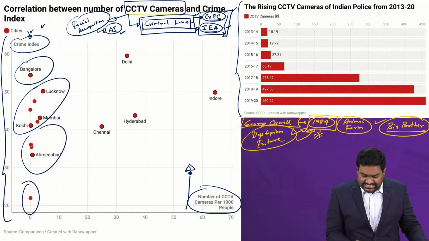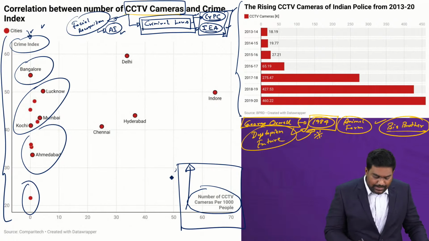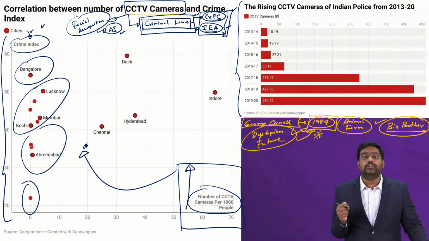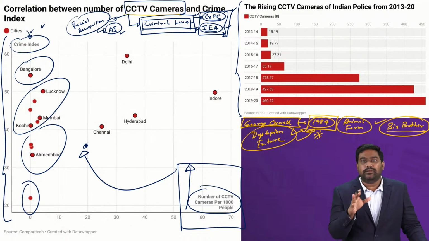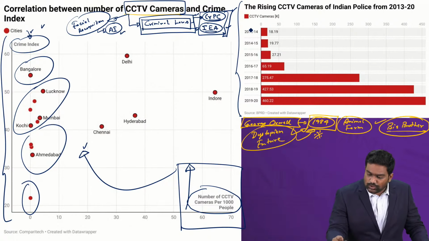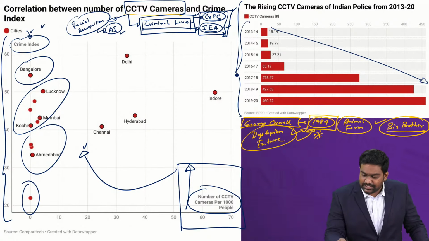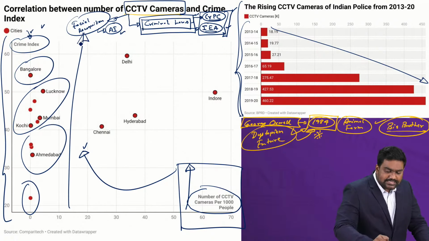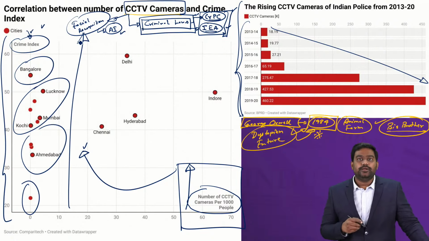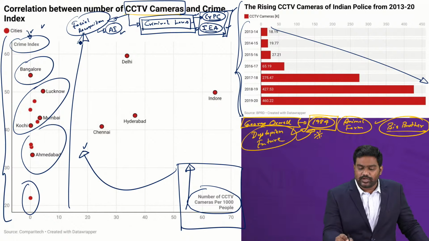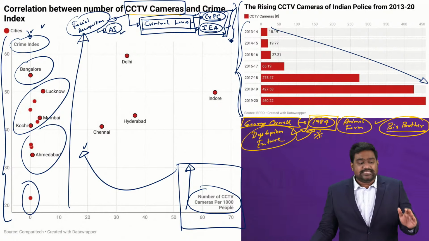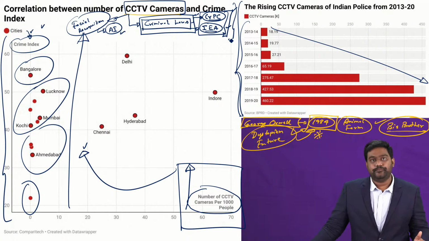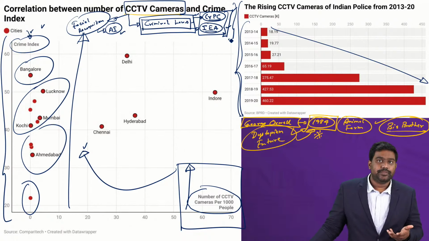So increasing CCTV coverage is not a panacea, it's not a one-stop solution through which you can bring down crime rates in your cities. The data clearly points to that. Available data says that even though there has been an exponential increase in the installation of CCTV cameras, crime rate remains high in our cities. So this dismisses the argument of the police and the law enforcement that CCTV cameras are needed to reduce crime. There is no direct correlation here.